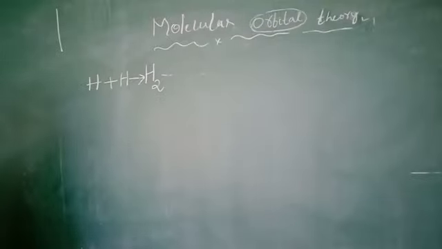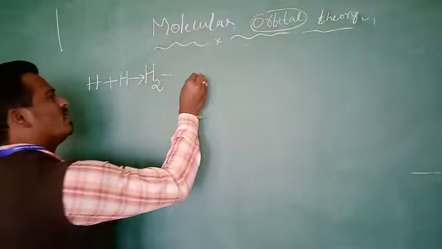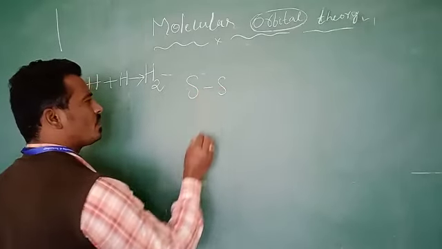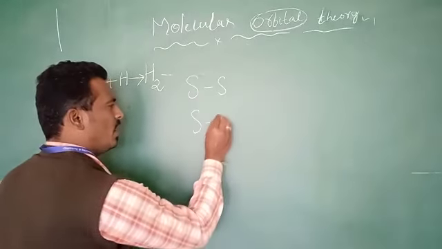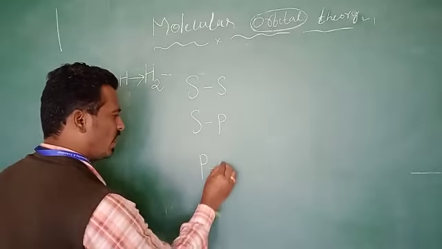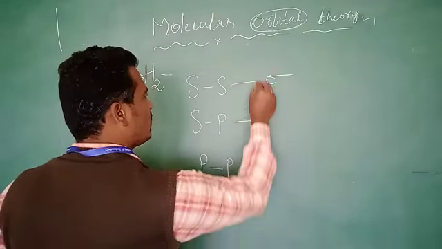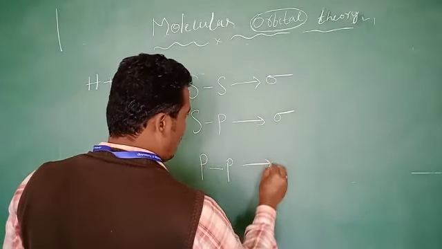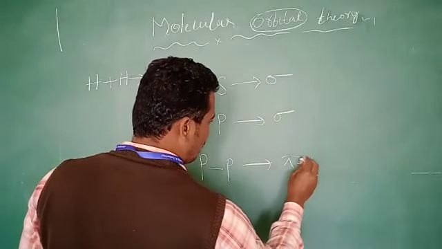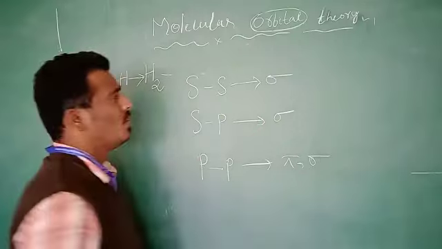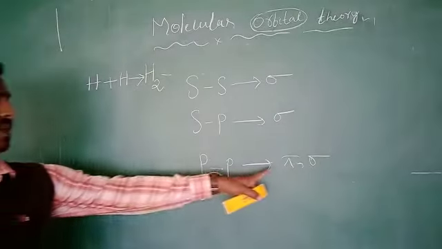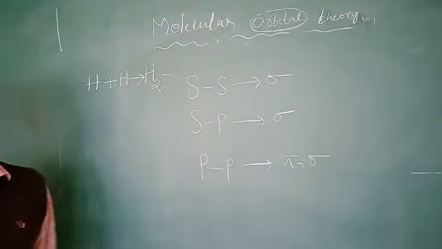What are the types of overlapping? SS overlapping, SP overlapping, and PP overlapping. SS overlapping gives only a sigma bond, SP also gives a sigma bond, and PP gives sometimes pi and sometimes sigma. A sigma bond is stronger than a pi bond.